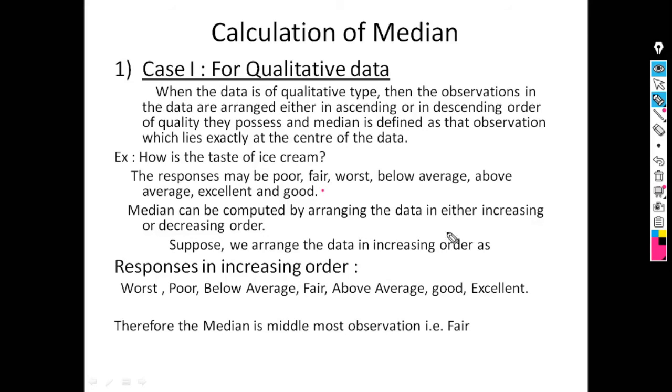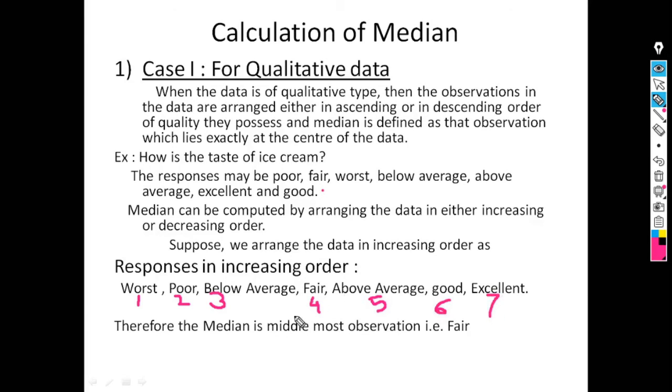So median is the middlemost observation. For that we have to count the middlemost observation. First observation is worst, this is second, this is third, this is fourth, this is fifth, this is sixth, and this is seventh observation.